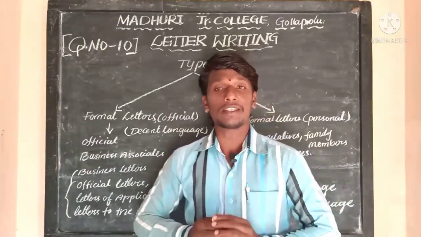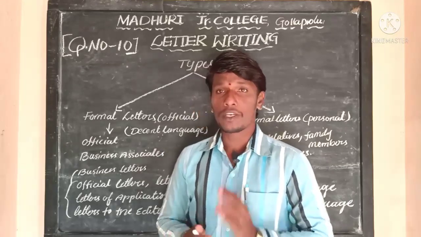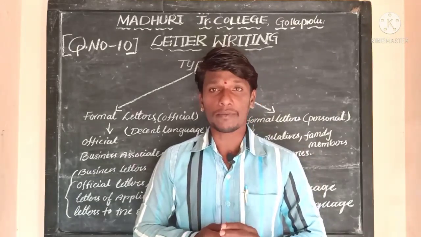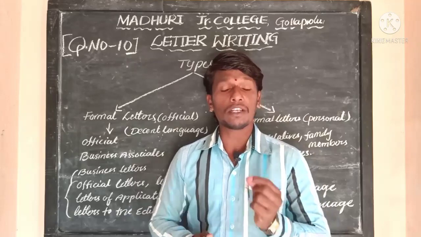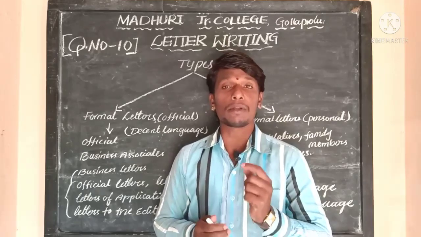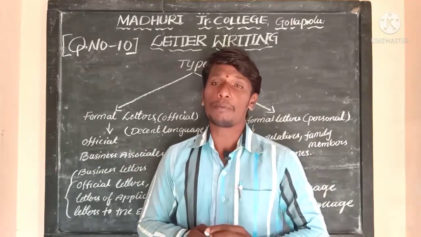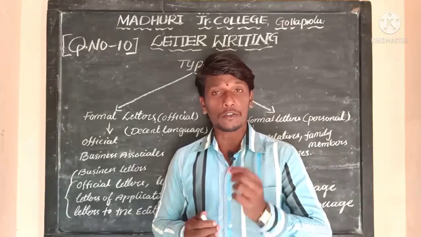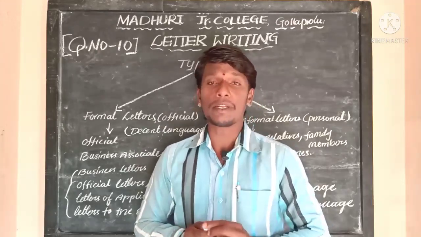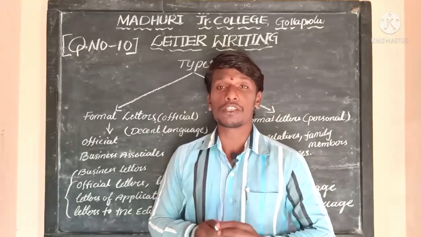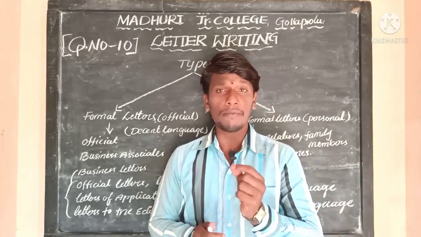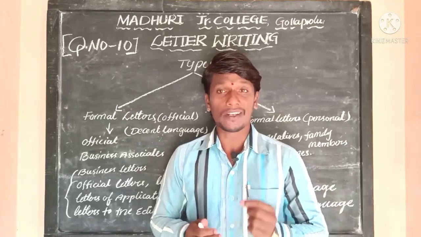That means one letter will be the choice letter. So two letters will be asked. One is an informal letter, which is the very first question under question number 10. And question B is a letter of complaint, or letter to the editor, or letter to the district collector, or letter to the college principal, or like that. So informal and formal letters will be asked under question number 10, and this letter writing is for 5 marks.